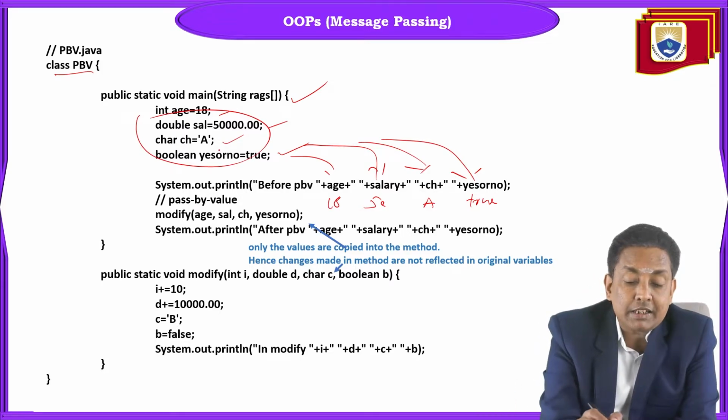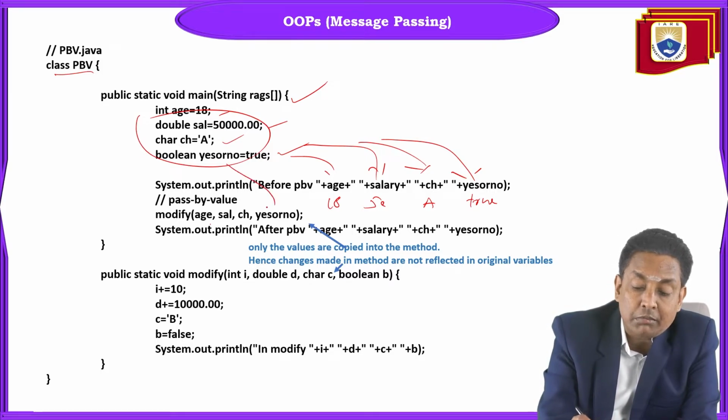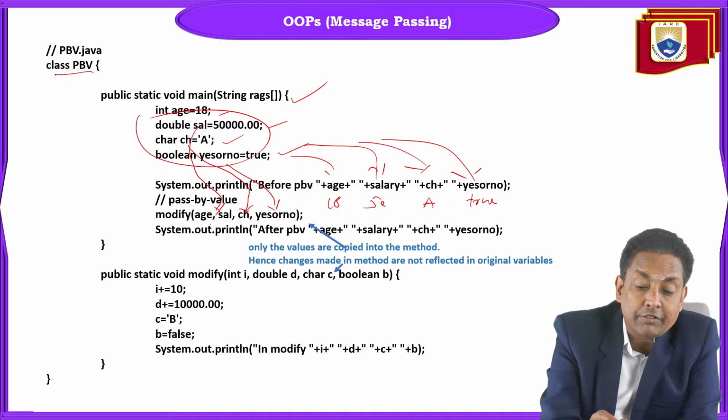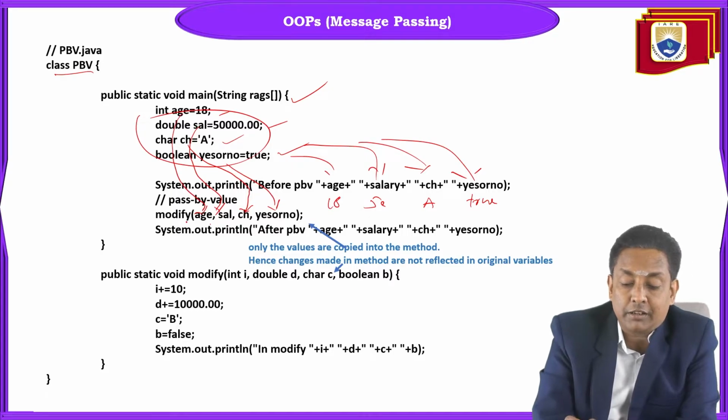If I pass age, salary, ch, and the boolean variable, if I pass these primitive members as arguments into a method, only their value will be copied into the method.